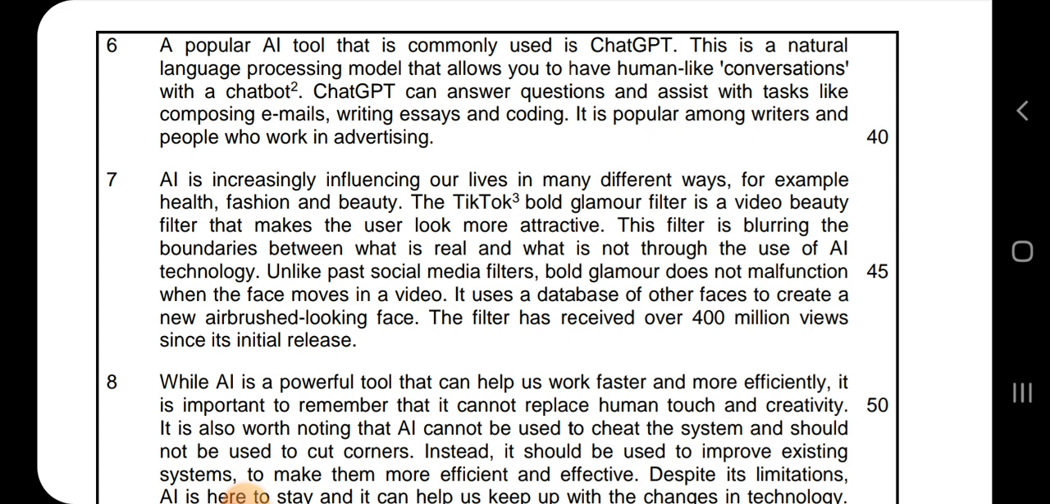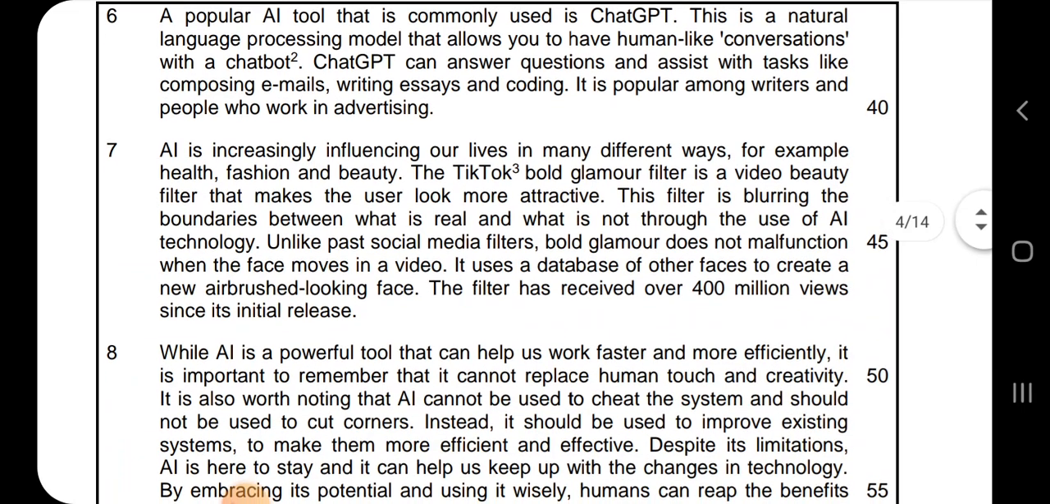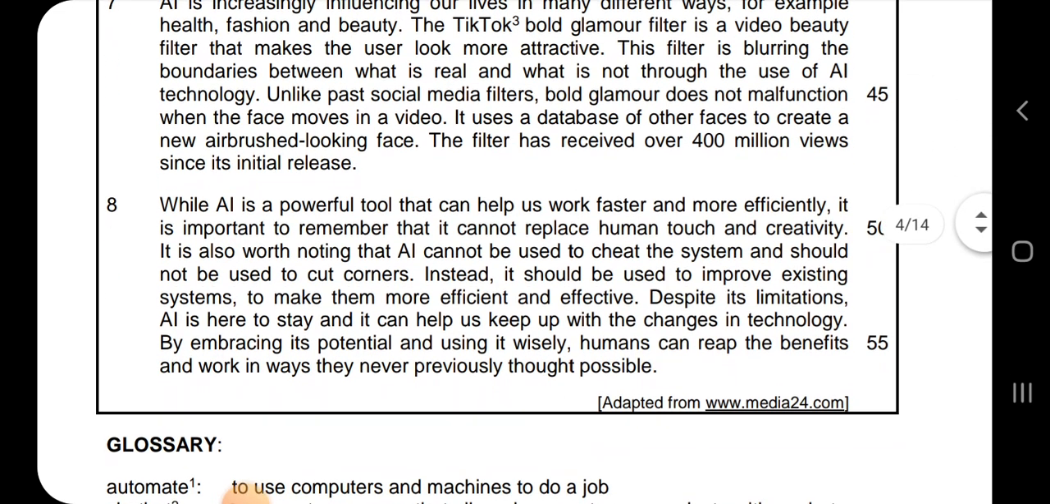The TikTok bold glamour filter is a video beauty filter that makes the user look more attractive. This filter is blurring the boundaries between what is real and what is not through the use of AI technology. Unlike past social media filters, bold glamour does not malfunction when the face moves in a video. It uses a database of other faces to create a new airbrushed looking face. The filter has received over 400 million views since its initial release.